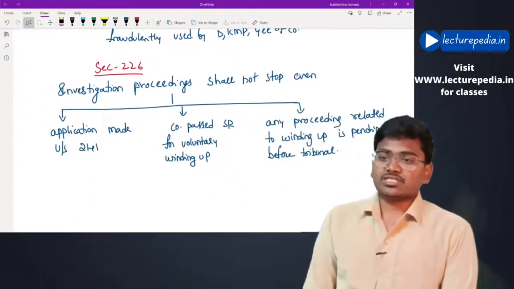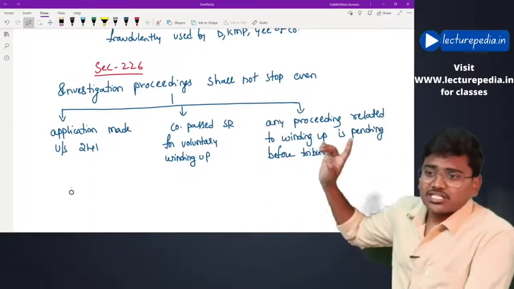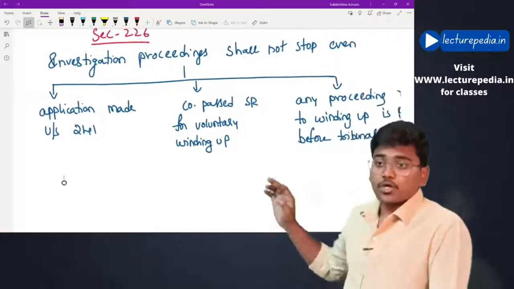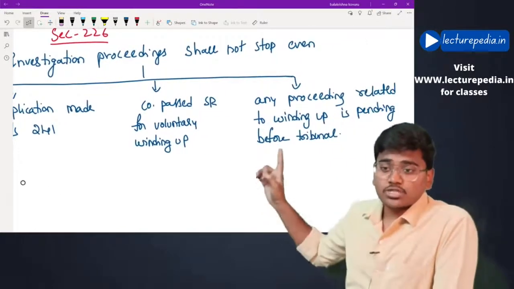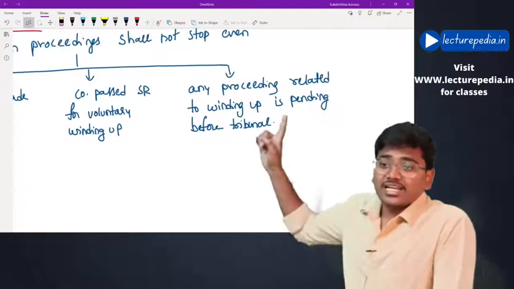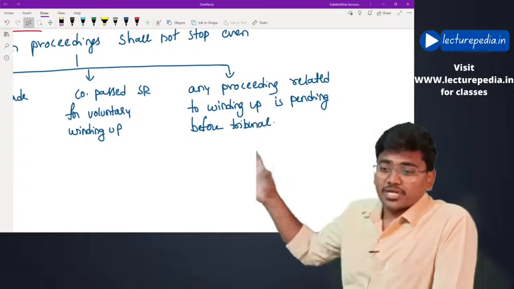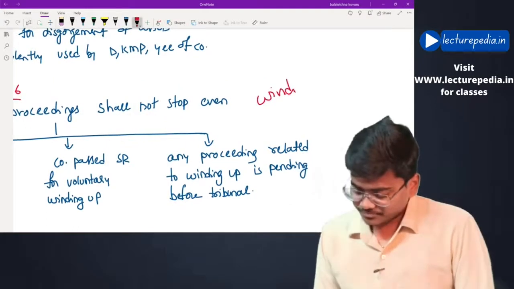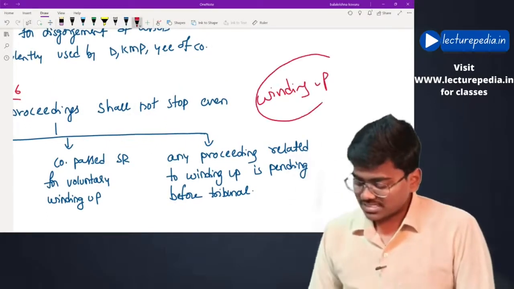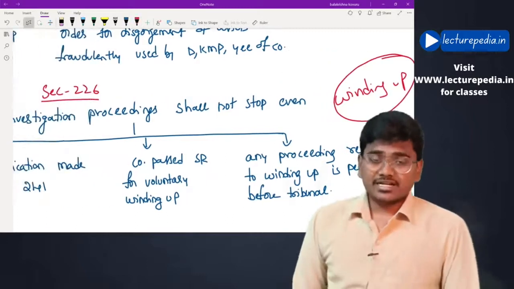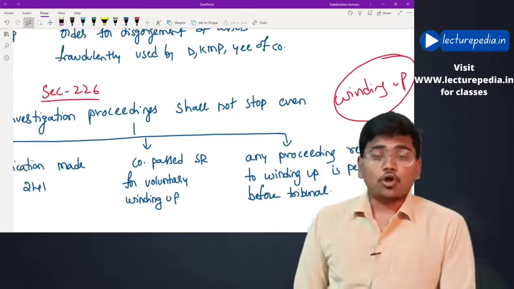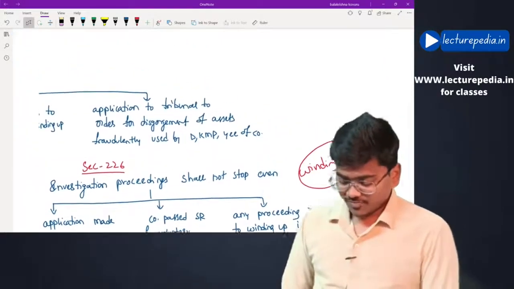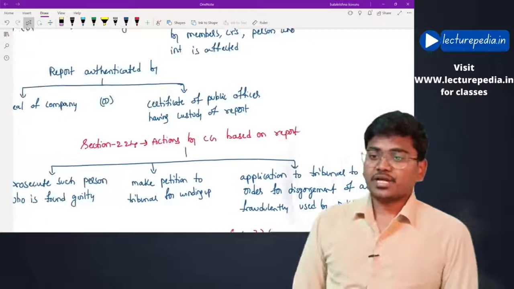Section number 226. Investigation proceedings shall not stop even if application was made under section 241, or company passed special resolution for voluntary winding up, or any proceedings relating to winding up is pending before the tribunal. See, even though winding up is going on against the company, the proceedings relating to investigation will not stop. Hope this is clear. By this, revision of inspection, inquiry, investigation is completed.